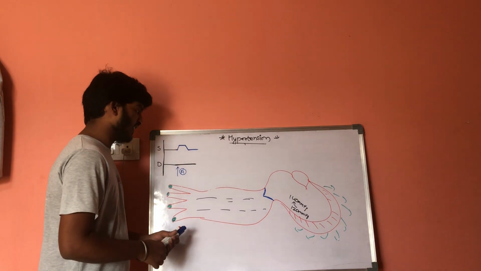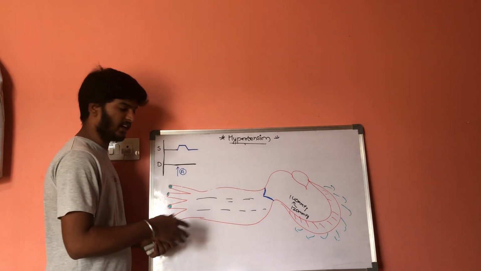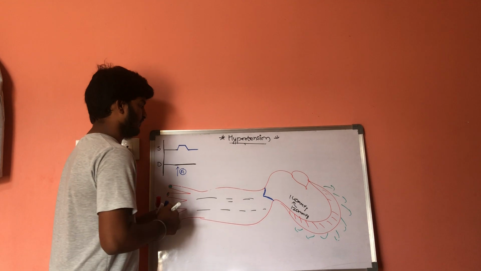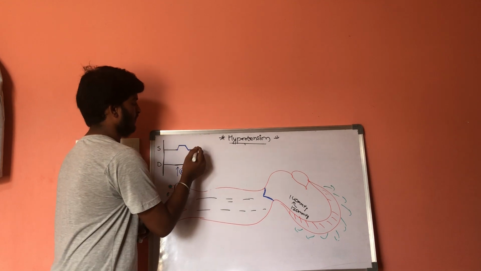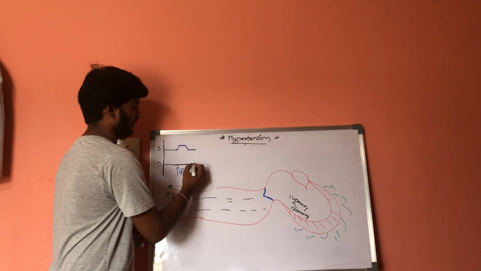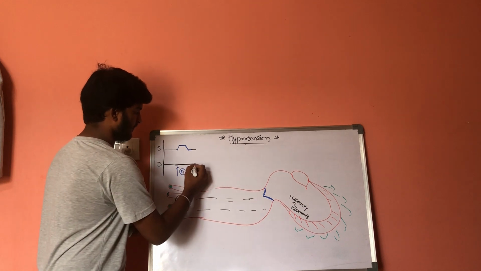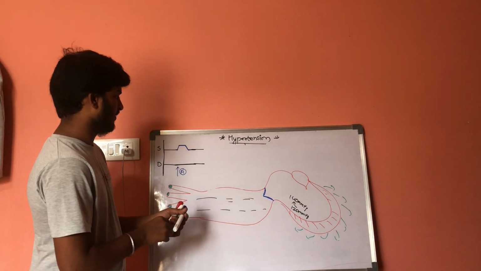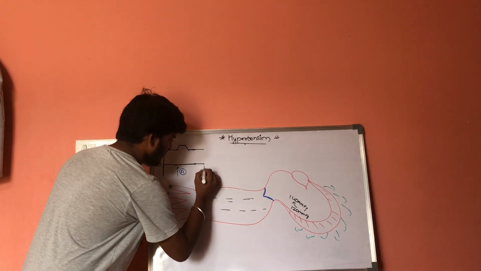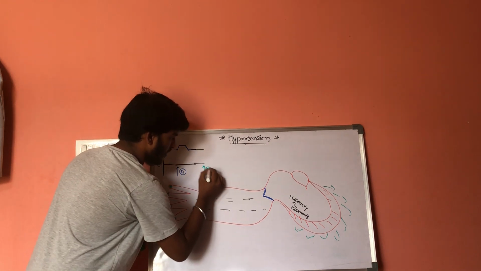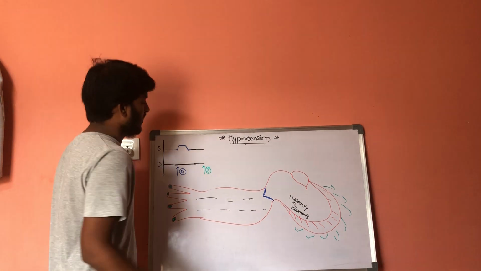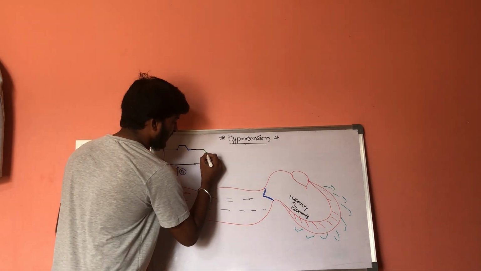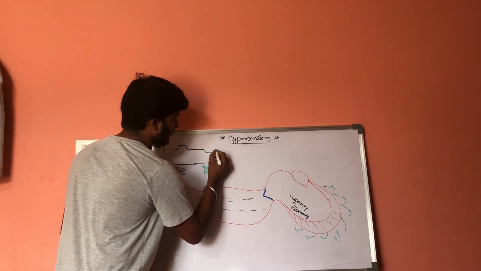Now let us consider one more drug, drug B. What is the function of this drug B? Drug B is doing like this.